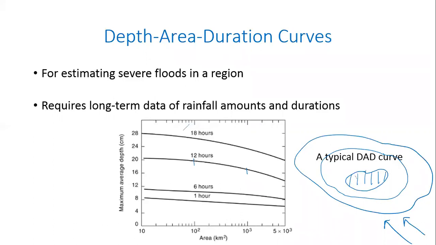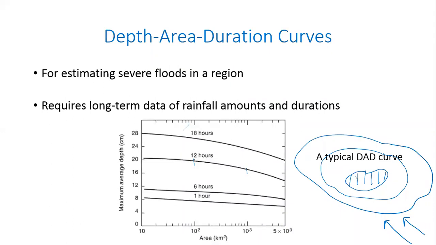So let us say the smaller area of 100 square kilometers is receiving 20 centimeters of rainfall. 20 centimeters of rainfall over that much area will generate some amount of flood, right? That amount you can estimate because you know the depth of rainfall over that area, and you also know the area occupied by that dashed region.